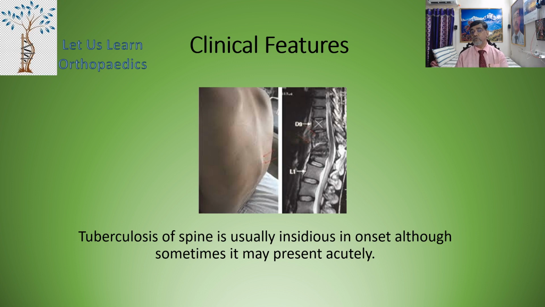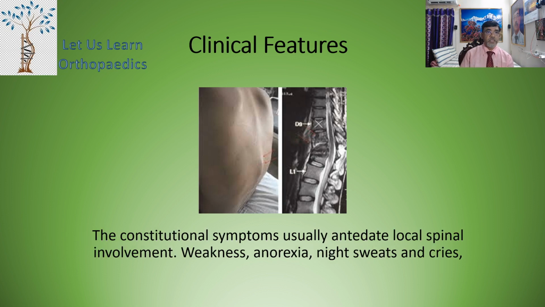Now coming to the clinical features of Pott's spine. The tuberculosis of the spine is usually insidious in onset, although sometimes it may present acutely. The constitutional symptoms usually antedate local spinal involvement.